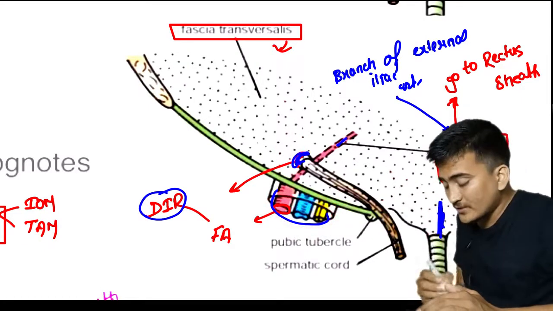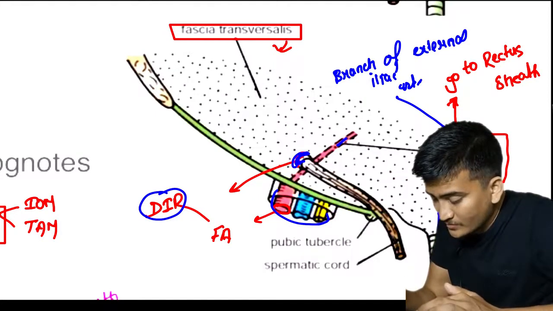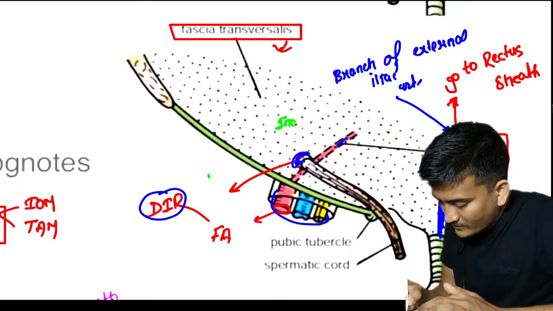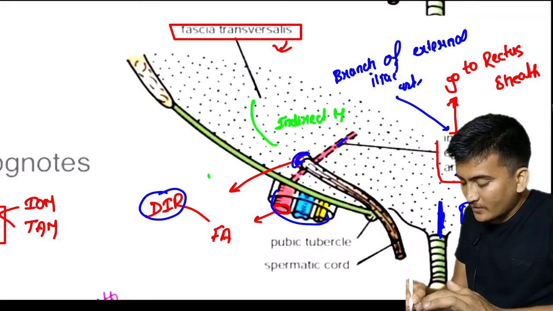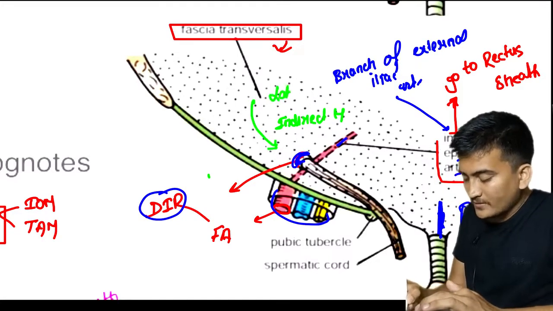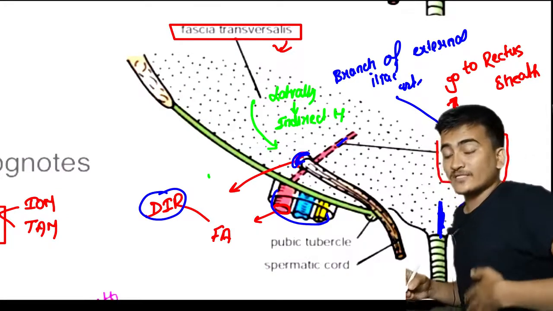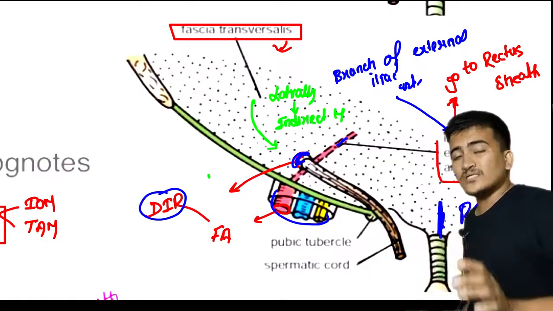We have discussed a little bit about indirect hernia earlier. If the content comes laterally to these vessels, it will be called an indirect hernia. These are more common in young males and least common in females.